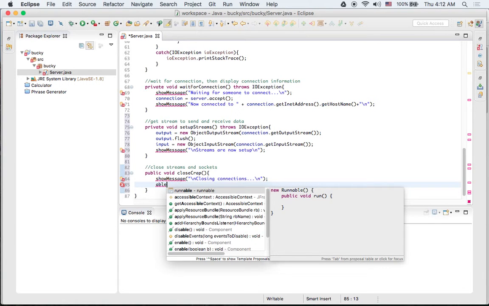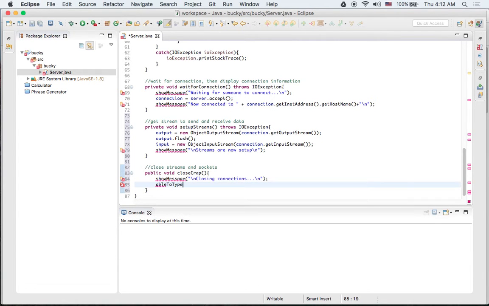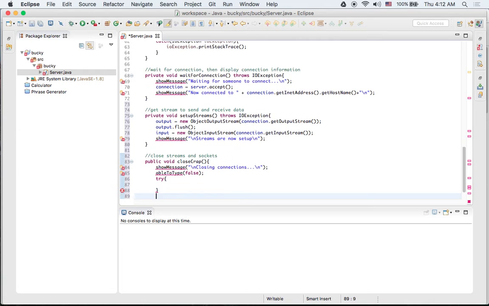So after this, how do we shut down everything? Well, we actually need to put it in a try catch statement. Try catch. And what do we want to catch? IO exception.